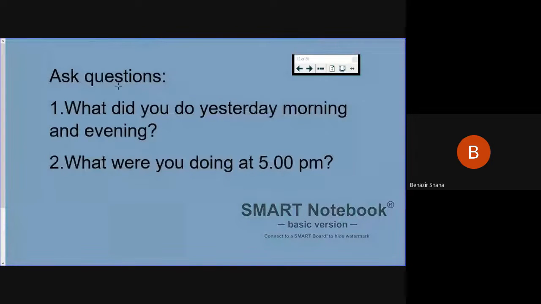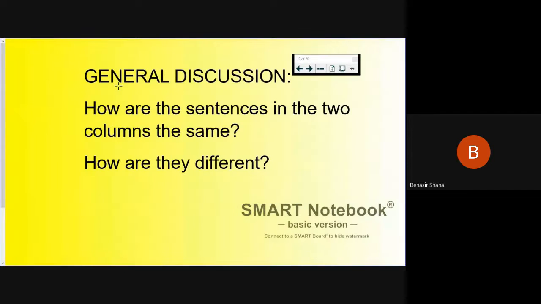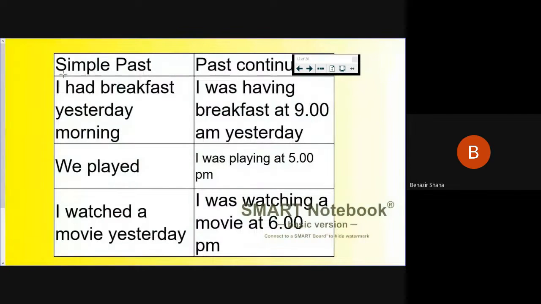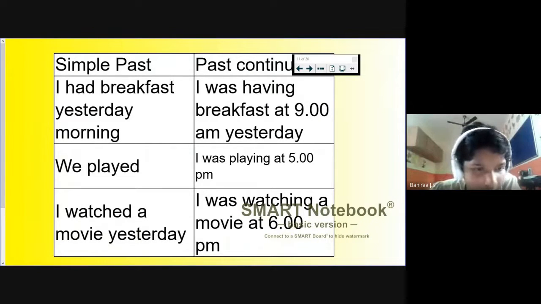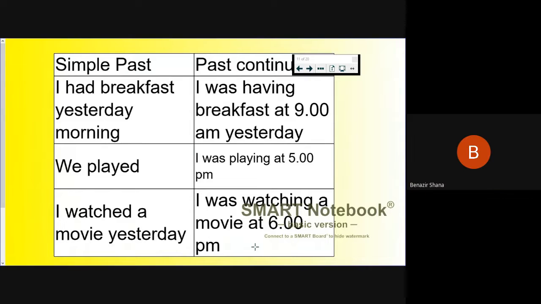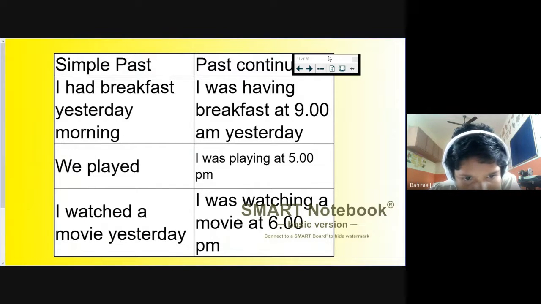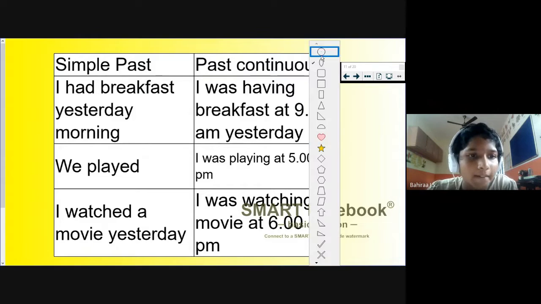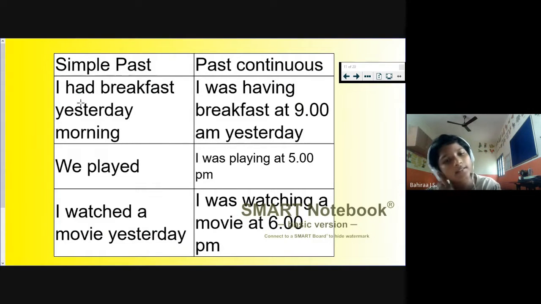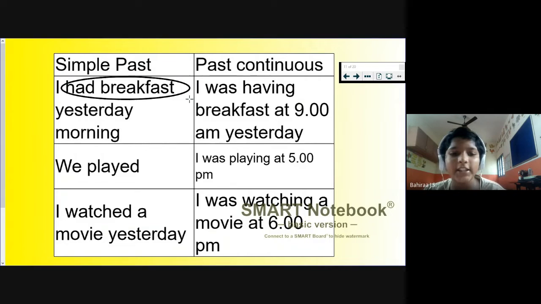Okay. So, this is all you discussed. How are the sentences in the two columns the same? How are they different? We have come across many sentences, right? Okay, Bahira, can you say me what is the difference between these two columns? This side is having a simple past, and I was watching a TV. I was watching a movie at 6 p.m.